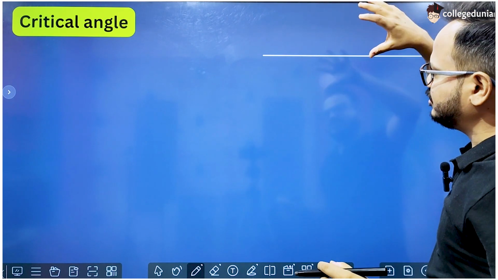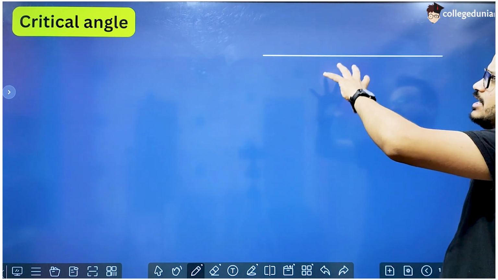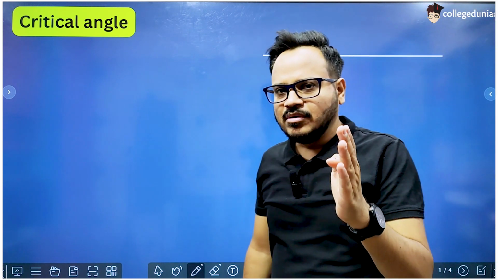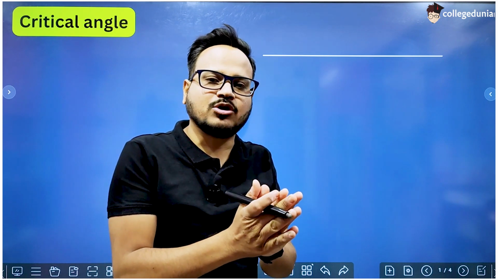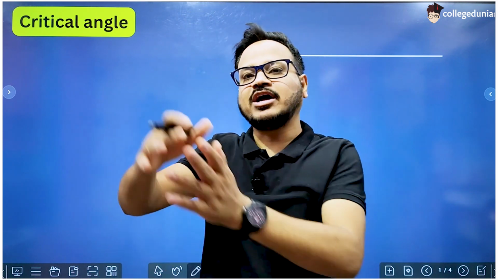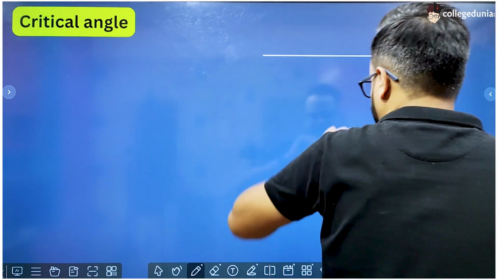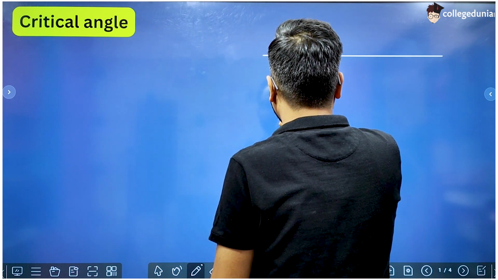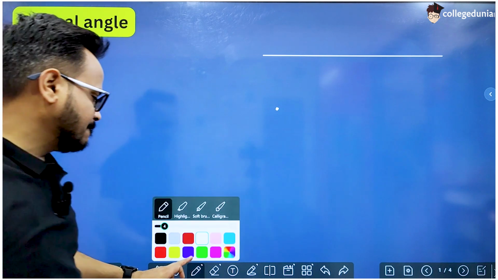By denser medium, if we are saying that this is the denser medium and this is the rarer medium, it means that the velocity of light in this medium is less than the velocity of light in that medium. When we compare two media, denser is that medium in which the velocity of light is less than the velocity of light in the other medium, which is called rarer, right? So let us say that this is a denser medium and an object is placed in this medium somewhere around here.